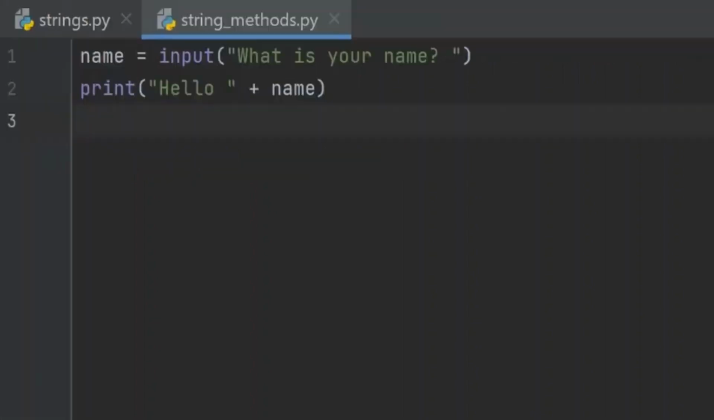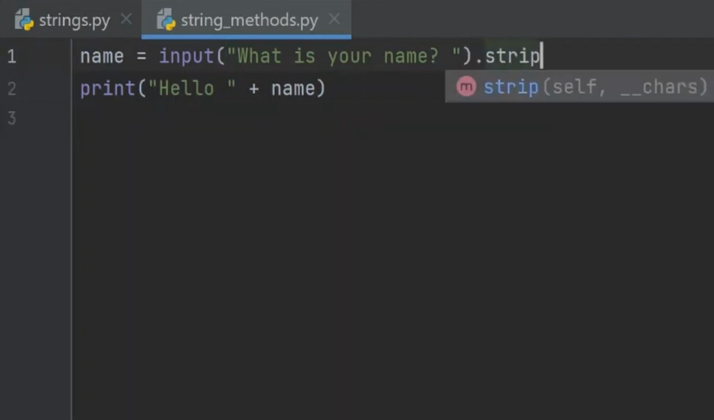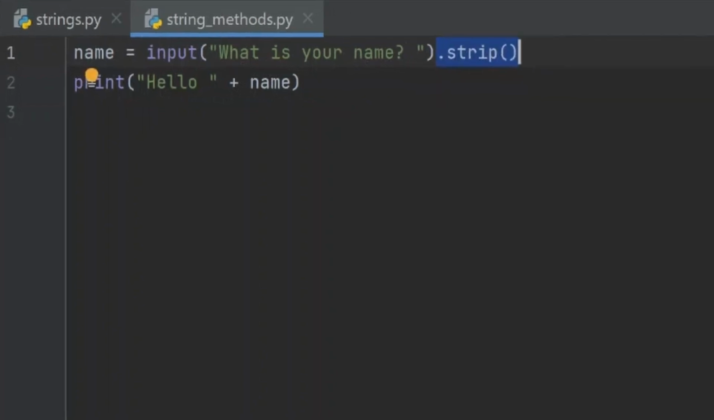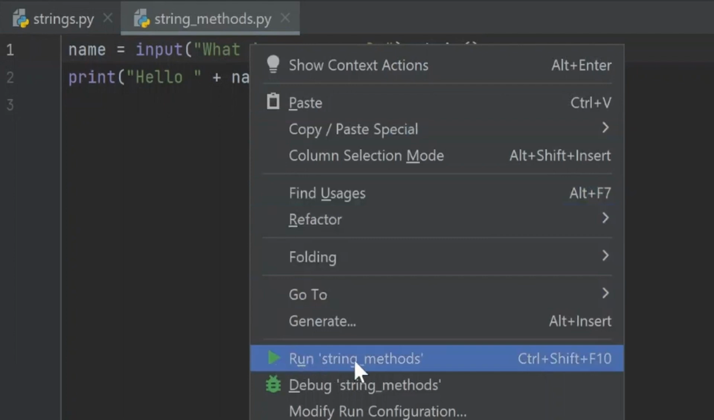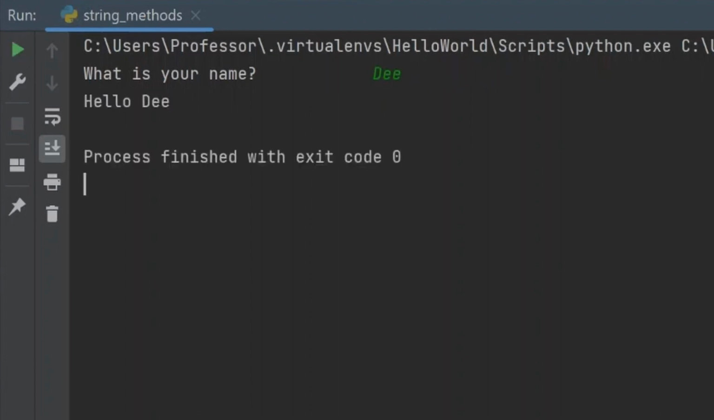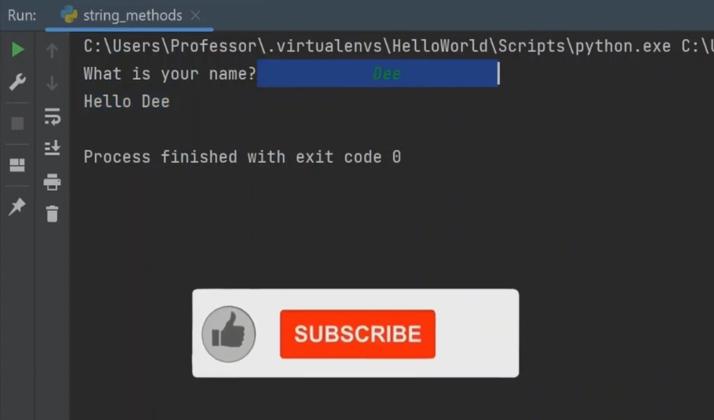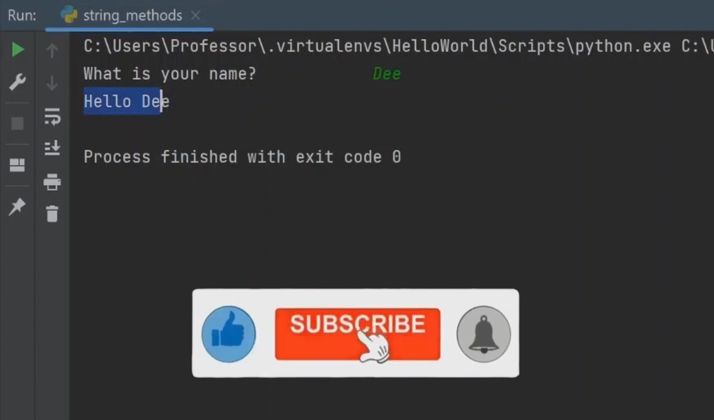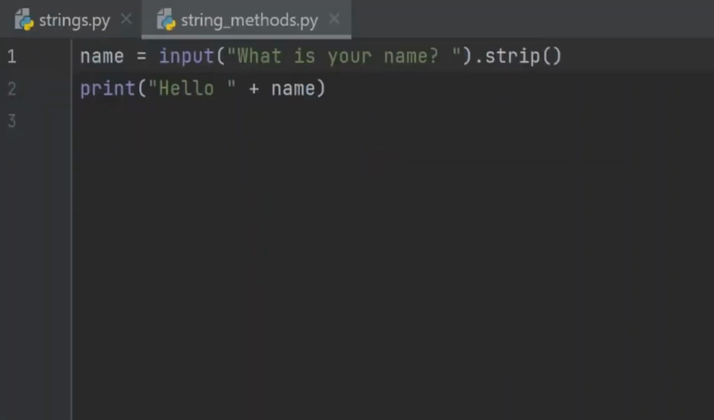We'll use a string method called strip. The strip method is used to remove spaces at the beginning and end of a string. So we'll click here, and over here we'll type dot strip. Let's run our program again and test it. So right click, run string methods. What is your name? Let's intentionally add the white spaces. Then D, extra spaces, and press enter. And the response now is hello D. So you can see that using the strip function, all the white spaces have been stripped away, and now we have hello D. Excellent.